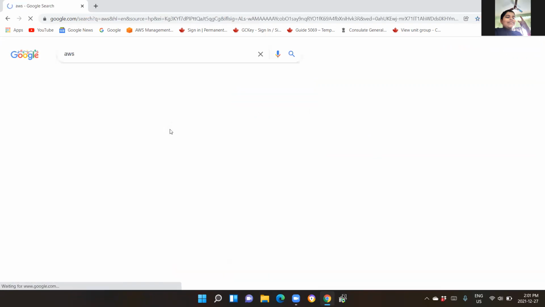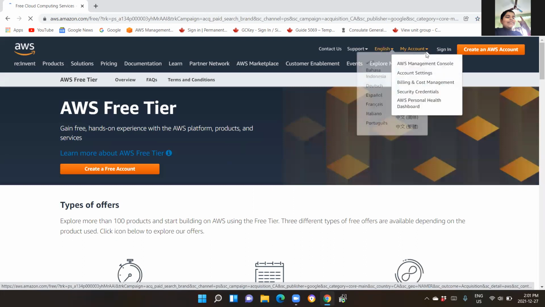Now while you are discussing S3, first log into your AWS console.